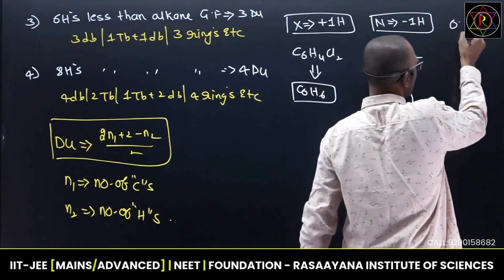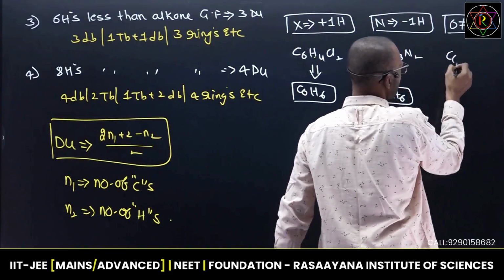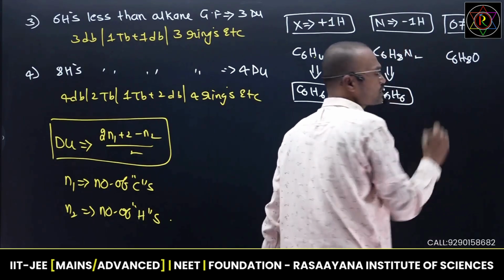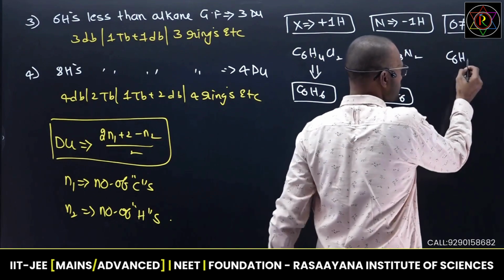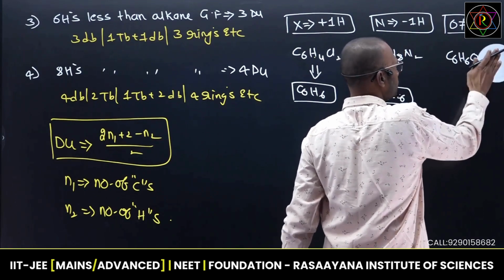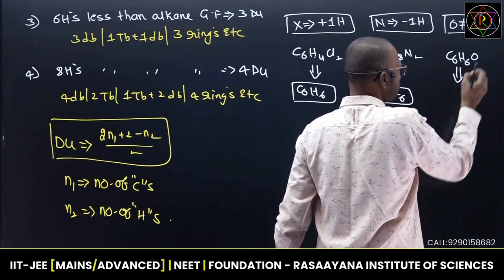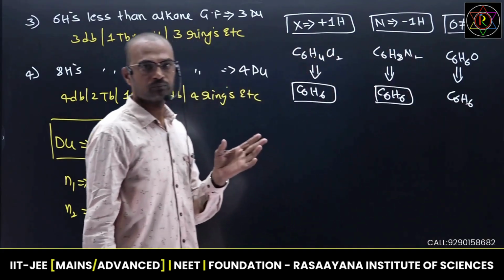And every oxygen doesn't affect hydrogens, meaning there is no effect on hydrogen here. Suppose I write C6H8O, or if I take C6H6O, take any molecule. In this one, just remove the oxygen and you will get C6H6. No need to add, no need to remove.